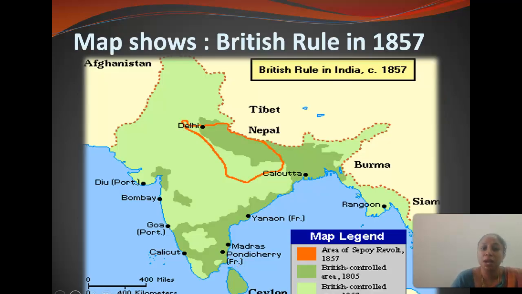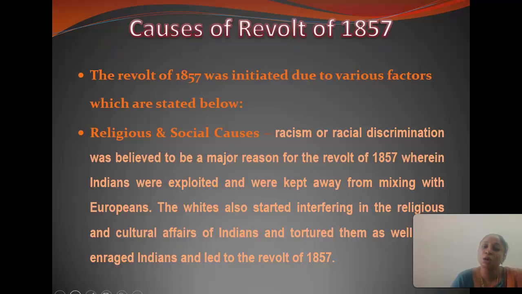This was the map that shows how the revolt started, the point of the revolt, as well as the end of the revolt. Meerut, the British control areas, and the area of the Sipahi mutiny are also marked in this map. Next, we start with the causes of the revolt.